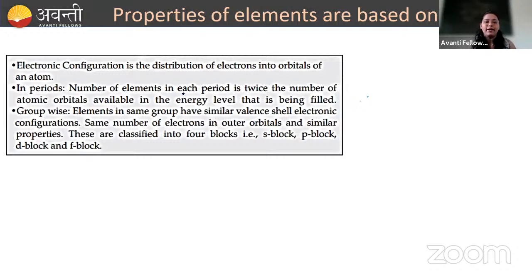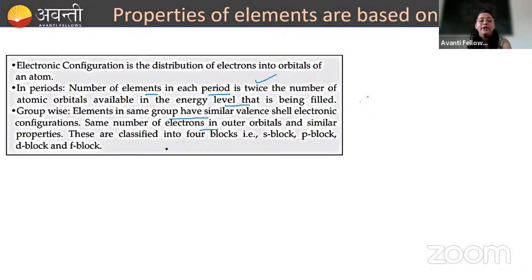In periods, the number of elements in each period is twice the number of atomic orbitals available in the energy level that is being filled, right? Next, when we go group wise, elements in the same group have similar valence electronic configuration, the same number of electrons in outer orbitals, and similar properties. There are 4 blocks: S, P, D and F.